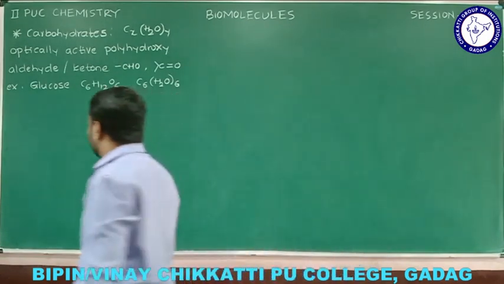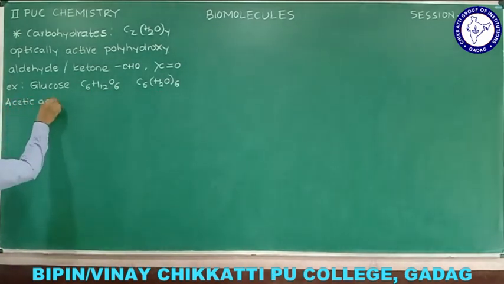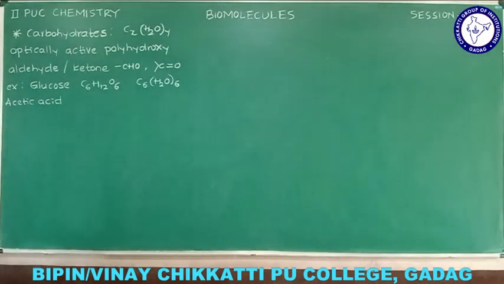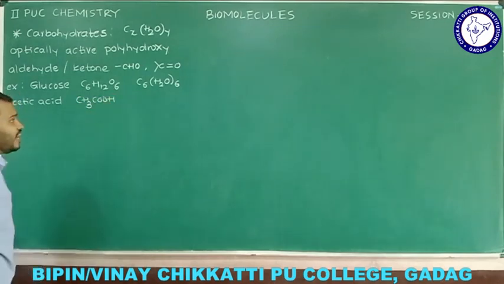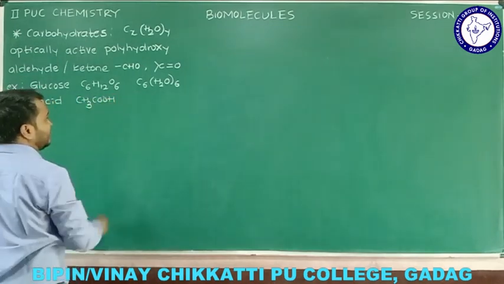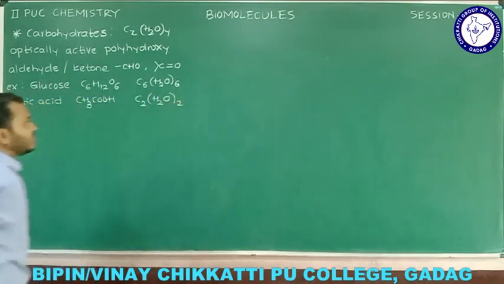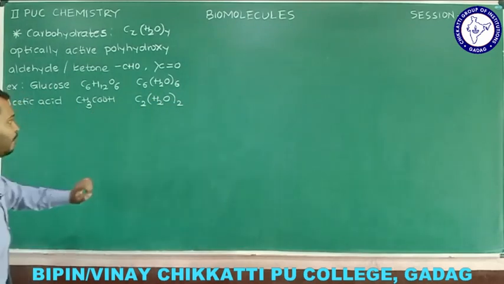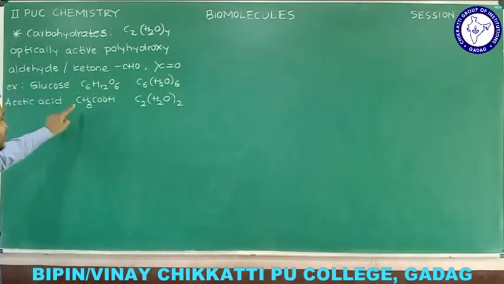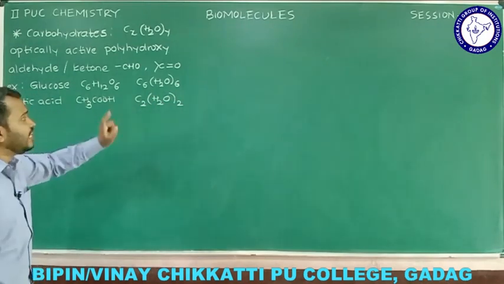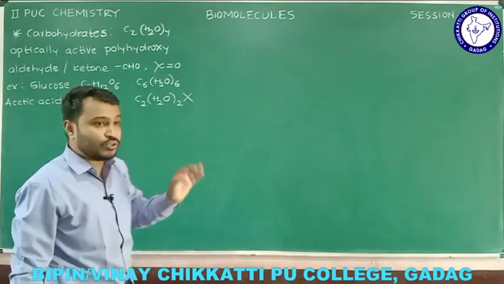One example I am going to give you here. Acetic acid, the IUPAC name of acetic acid is ethanoic acid, and the formula is CH3COOH. I can write this CH3COOH in the form C2H4O2. See here, 2 carbons, 4 hydrogens, and 2 oxygens. Of course, this acetic acid follows the general formula CxH2OY, but this is not a carbohydrate. This does not belong to carbohydrates.